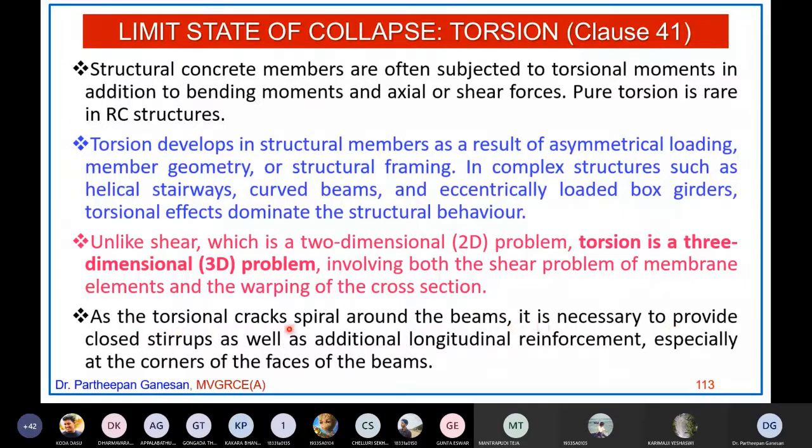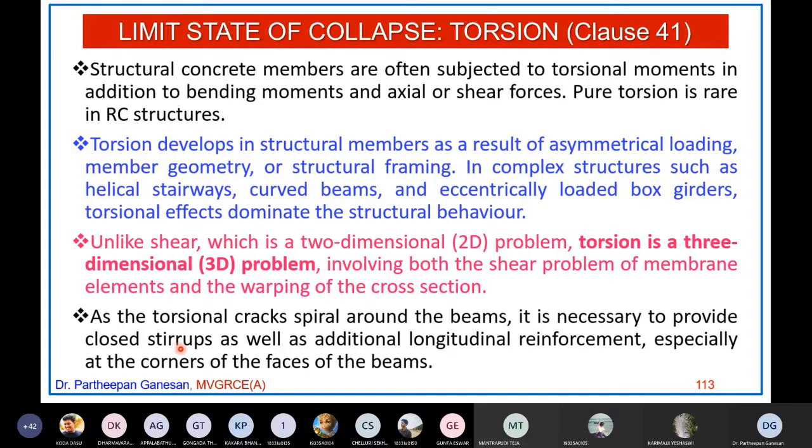So it is necessary to provide closed stirrups as well as additional longitudinal reinforcement, especially at the corners of the faces of the beams. Whenever a beam is subjected to twisting moment, you should provide closed stirrups. Open stirrups are not allowed. Open stirrups are also available, but they are very rarely used.